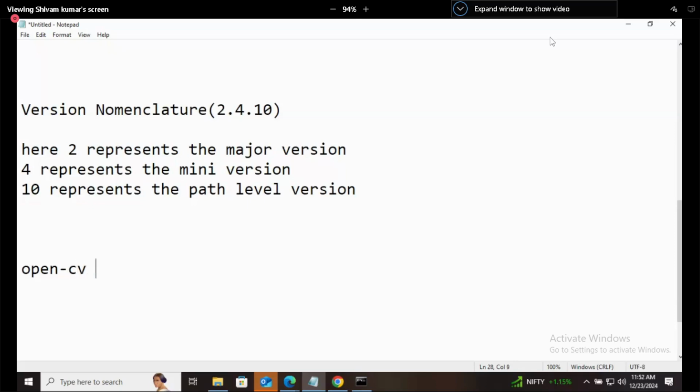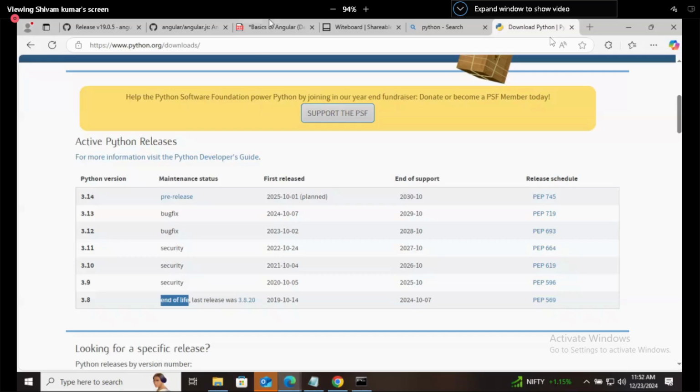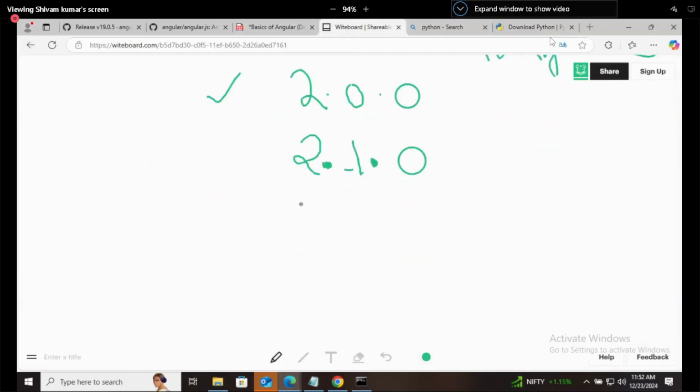In Python 2, it was read as simple OpenCV without this hyphen, so you had to import it like import OpenCV. Now you have to import it like OpenCV 2. What did they do? They just added a 2 here. That is a very minor patch level change. So this will become 2.1.1.